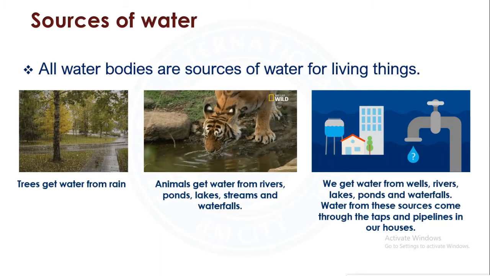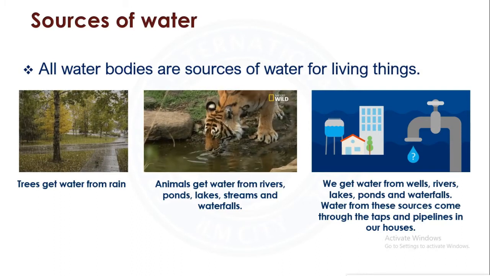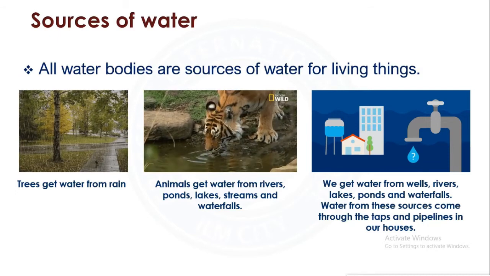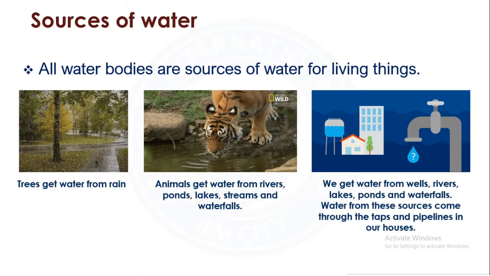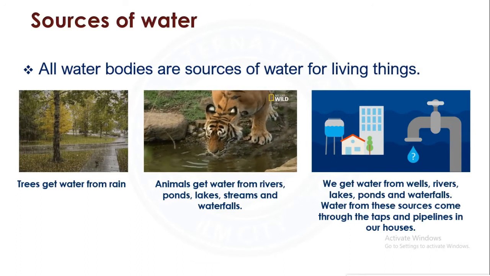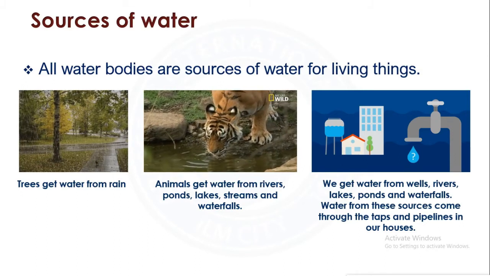We have water at home. We get water through the tap. But to the tap, from where does the water come? It comes from the tank. To the tank, it comes from the well or bore well, isn't it? So, this is how the water flows.